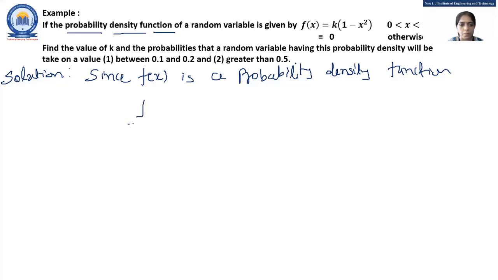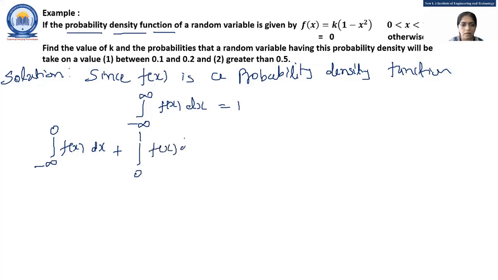As per the property, the integral from minus infinity to infinity of f(x) dx is equal to 1. So here, the integral from minus infinity to 0 of f(x) dx plus the integral from 0 to 1 of f(x) dx plus the integral from 1 to infinity of f(x) dx is equal to 1.